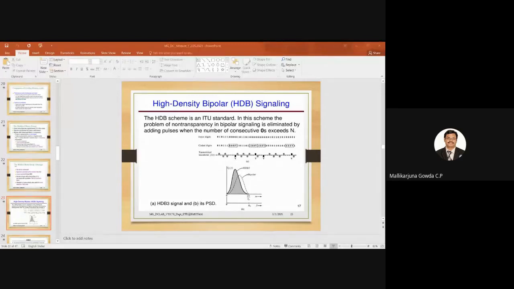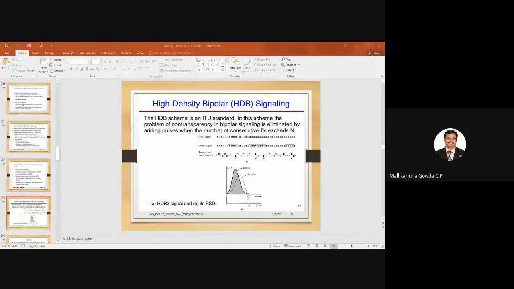I will come to that: what is the DC wander? And what I can say is to maintain the DC null. To maintain the DC null in the power spectral density means that at f equal to 0, the value of the power spectral density is 0. So this is the power spectral density of the HDB3 code, and this is the power spectral density of the bipolar code.